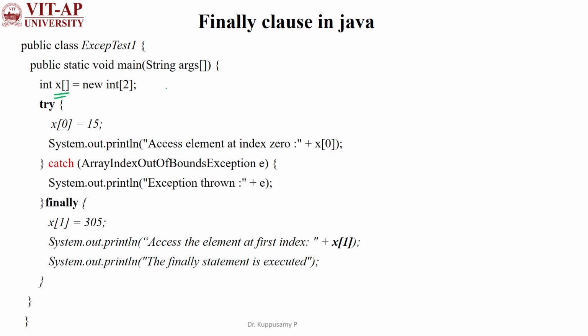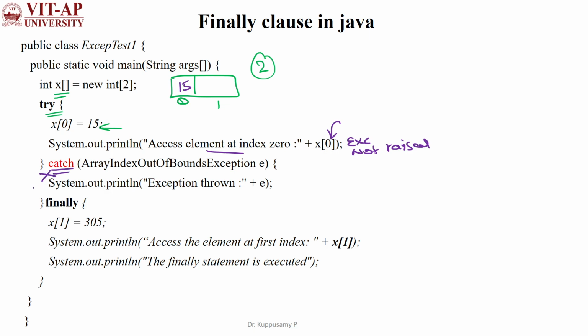Same example, x is an array of size two, with indices 0 and 1. The length of the array is 2. Then the try block has the code assigning the value 15 to the 0th index. Then I am displaying that value by accessing index 0. So here the exception is not raised. So the catch clause will not execute, because it has no role since no exception occurred.